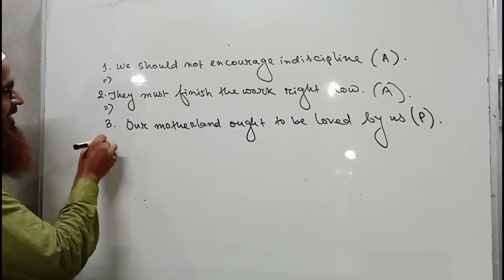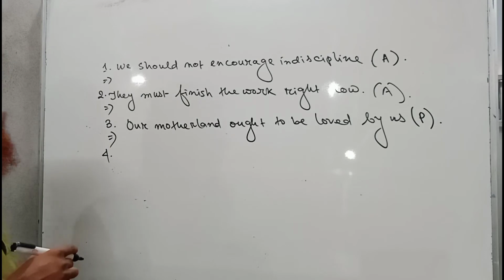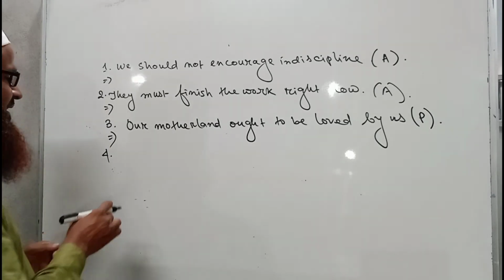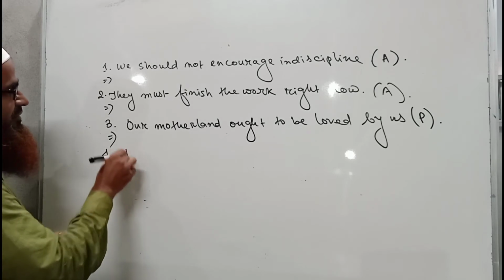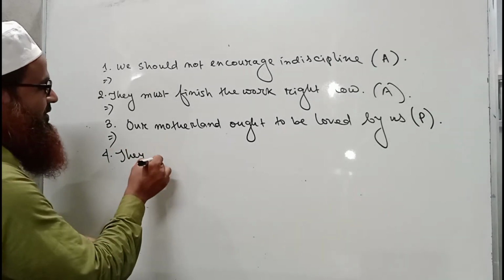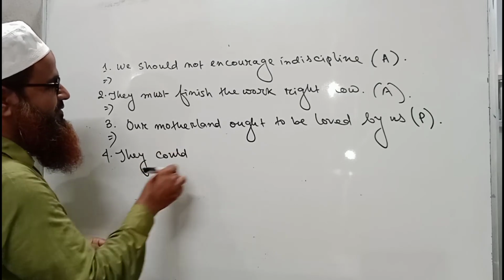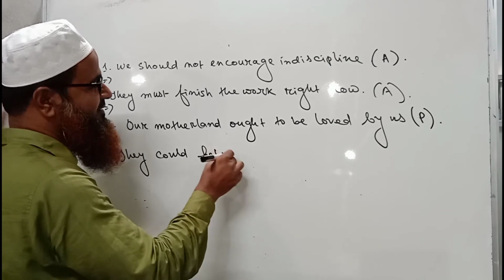Okay, again I am writing number 4, that means the fourth sentence, which I am to write. They could help the beggar.